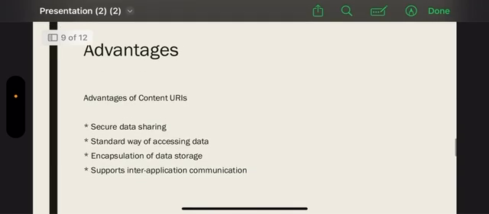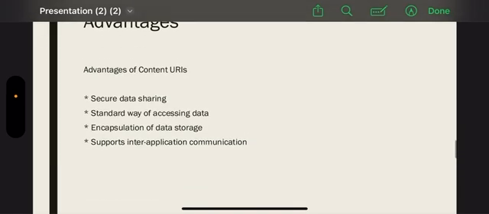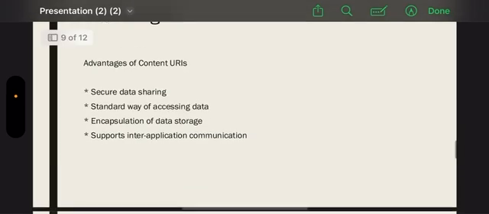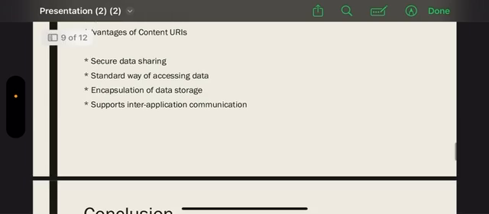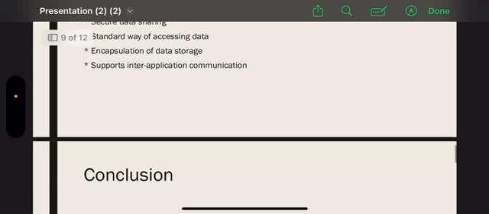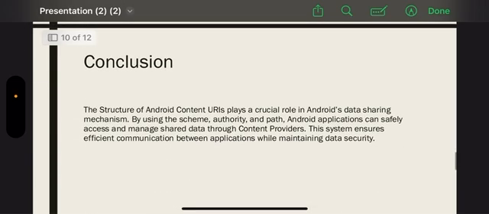Advantages of content URIs: secure data sharing, standard way of accessing data, encapsulation of data storage, support inter-application communication.